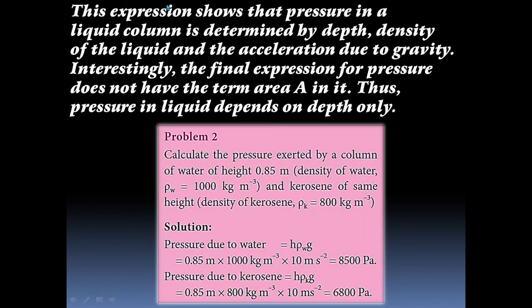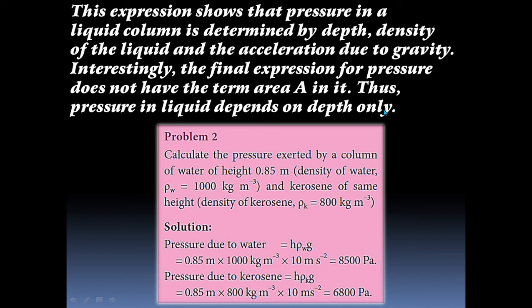This expression shows that pressure in a liquid column is determined by depth, density of the liquid and the acceleration due to gravity. Interestingly, the final expression for the pressure does not have the term area A in it. Thus, pressure in liquid depends on depth only. Please note it down, children. This is a very important objective type question. Pressure in liquid depends on depth only.